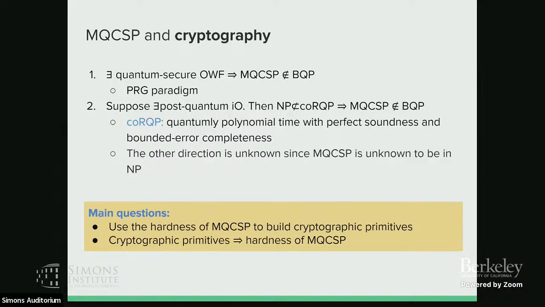About the difference between the first and the second result. Okay, so the first result shows that you can use MQCSP to break one-way functions, and in this result you need quantum IO to show that, to show the same thing.